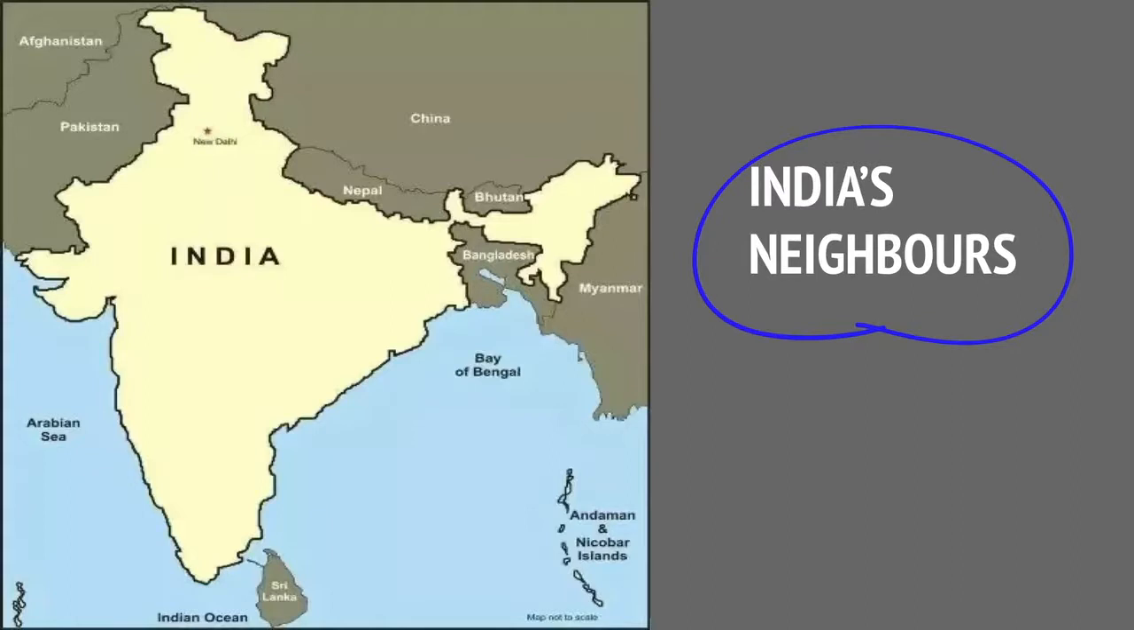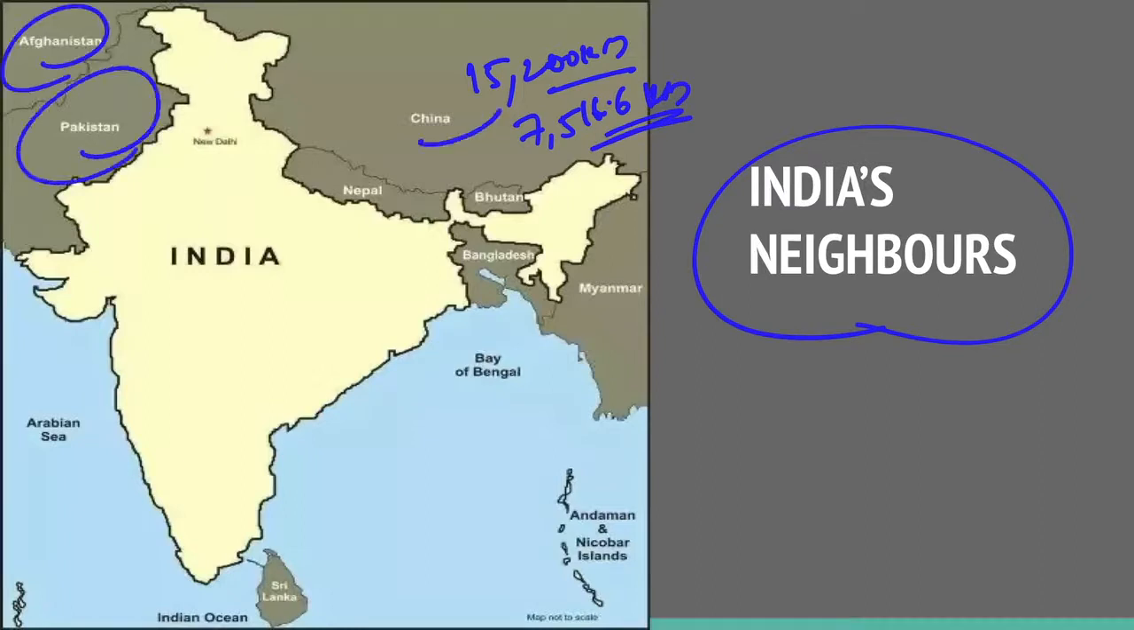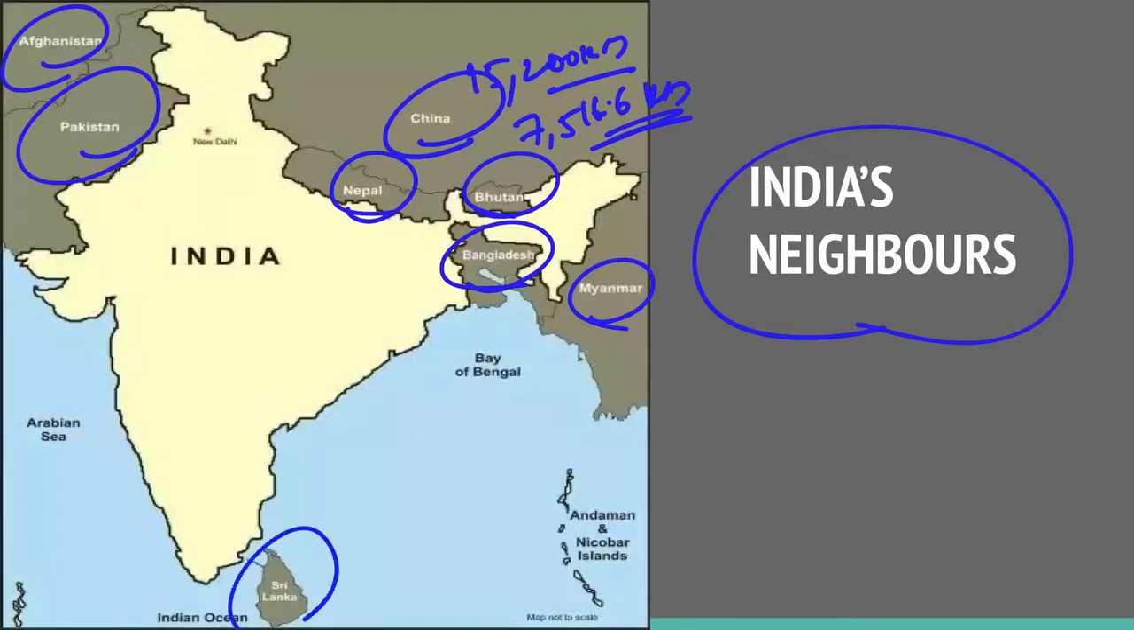India's neighbors. India has a land frontier of about 15,200 km, and the total length of the coastline of the mainland, Lakshadweep Islands and Andaman and Nicobar Islands is 7,516.6 km. India shares its border with 7 countries: Afghanistan, Pakistan, Northwest China, Nepal, Bhutan, Bangladesh and Myanmar. India also shares water borders with Sri Lanka and Maldives. Sri Lanka is separated from India by the Palk Strait.